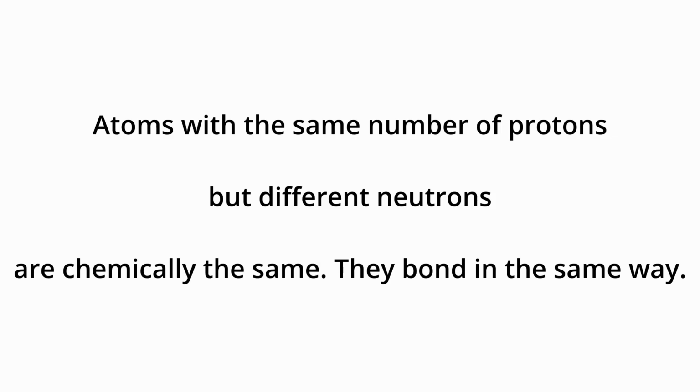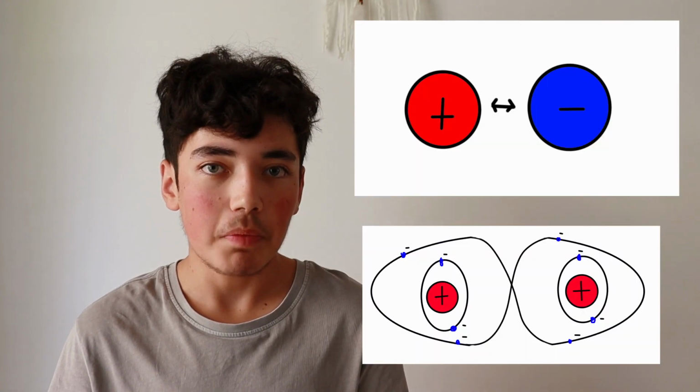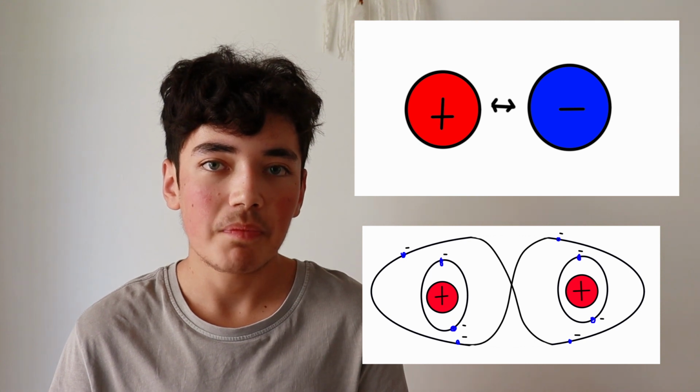Despite this, why are all the mass units not whole numbers? I thought we were only using protons and neutrons. Yes, however, isotopes. The issue with isotopes is that atoms with the same number of protons but different numbers of neutrons are chemically the same and have almost all the exact same properties. This means that in chemical bonds, such as ionic and covalent bonds to create molecules and compounds, the atoms don't care whether they're bonding with a carbon-12 or a carbon-13 or even a carbon-14.